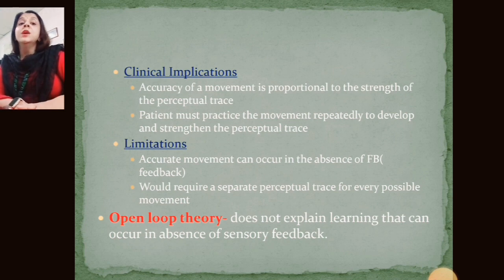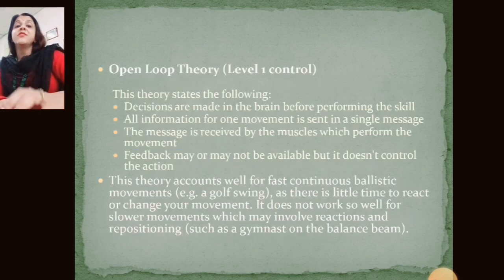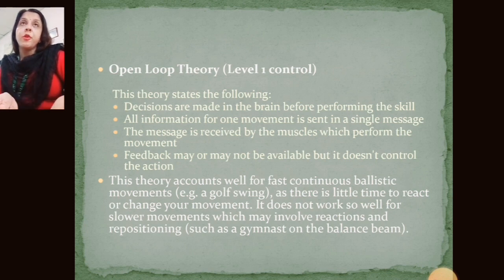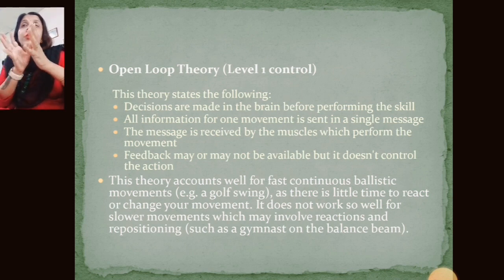Now we come to open loop theory. Open loop theory does not explain learning that occurs in the absence of sensory feedback. In closed loop theory, sensory feedback is necessary, but the open loop theory does not explain learning that can occur in the absence of the sensory feedback. According to open loop theory, decisions are made in the brain before performing the skill. Decisions are already stored in the brain before performing the skill,